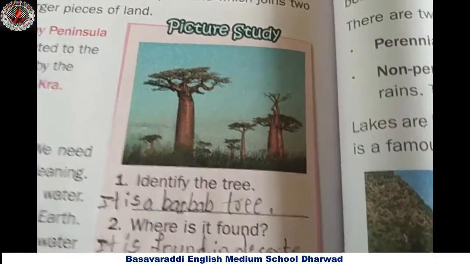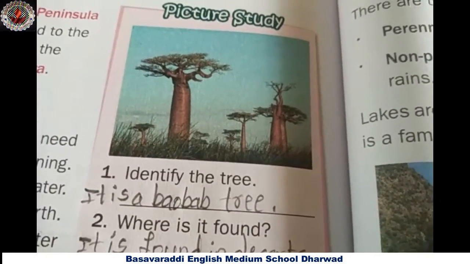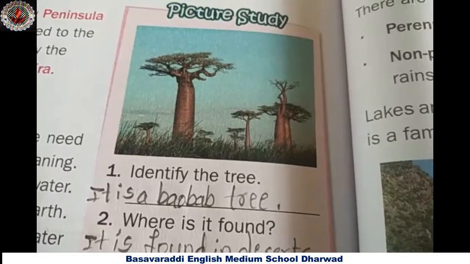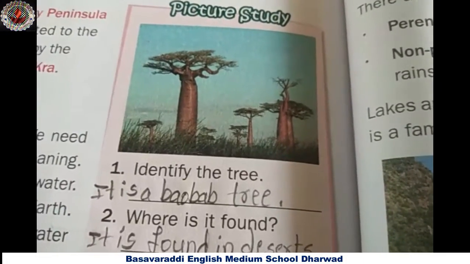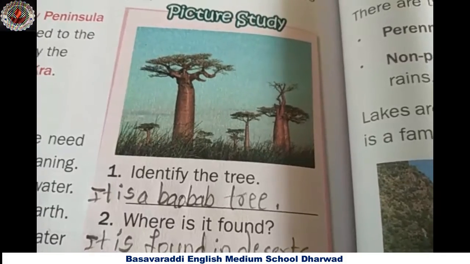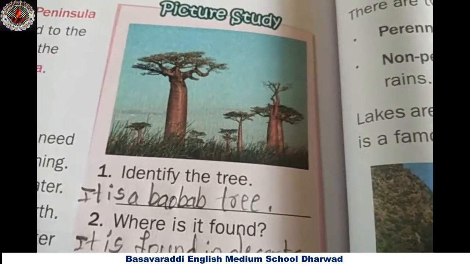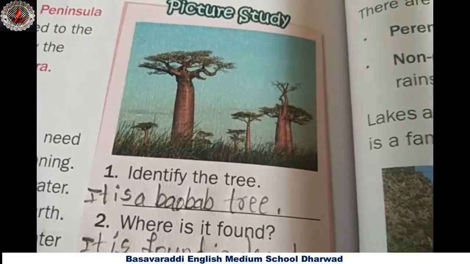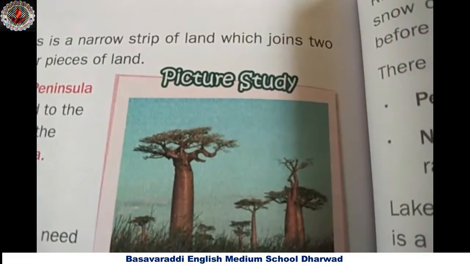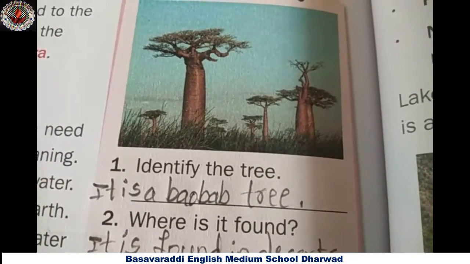Now, the fourth main, picture study. Okay, children, in this picture study, what you have to do? I will give you one picture. You have to identify that picture or monument, tree, plant, animal, whatever. Now I will give you an example. Identify the tree. Which tree is this? It is a baobab tree.